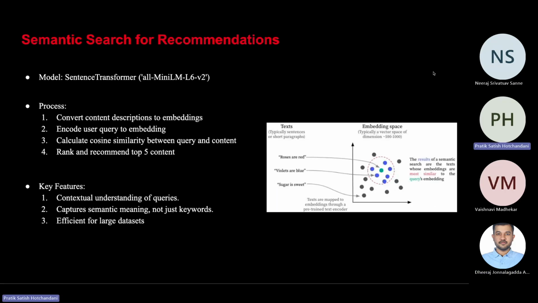Next, we will talk about semantic search. In our current semantic search implementation, we use a sentence transformer model, the all-MiniLM-L6-v2, as the core engine. The process involves four key steps.